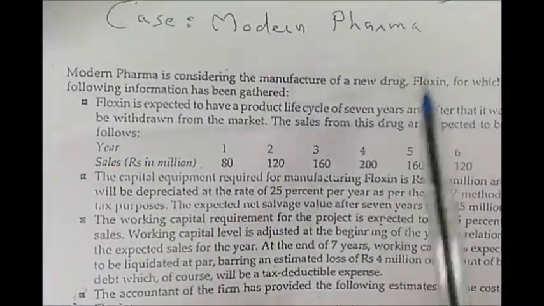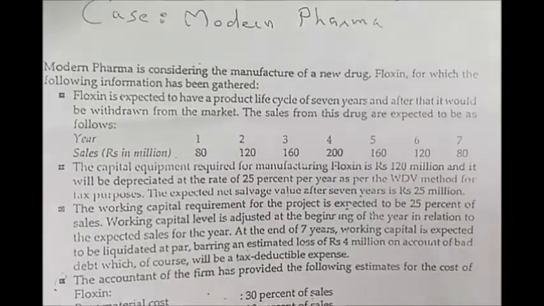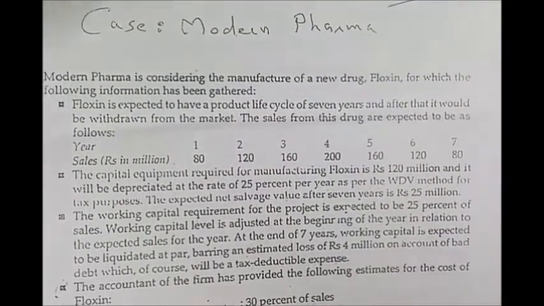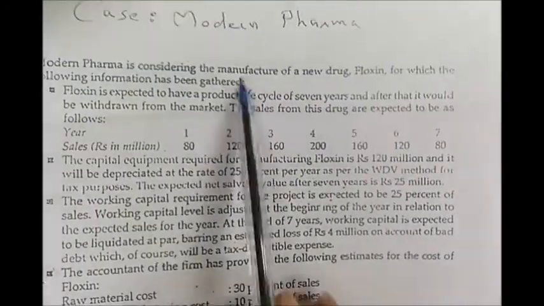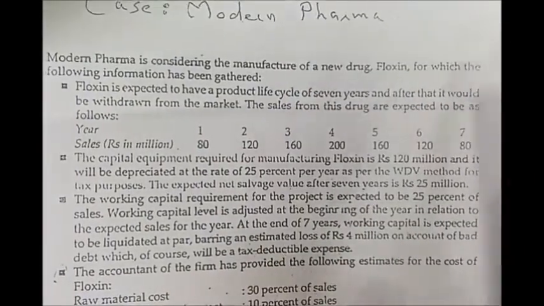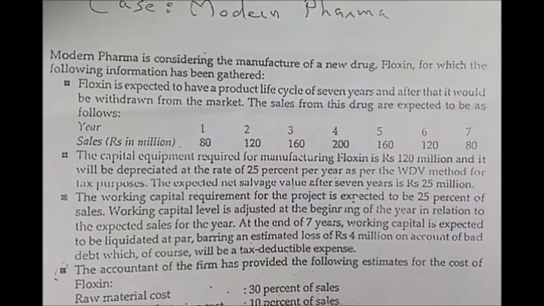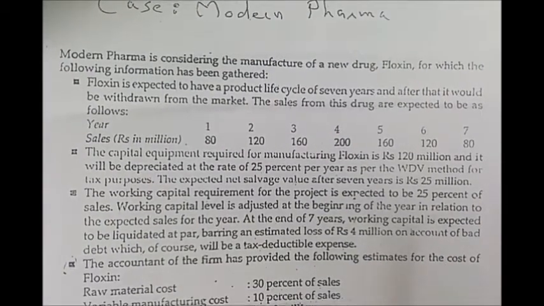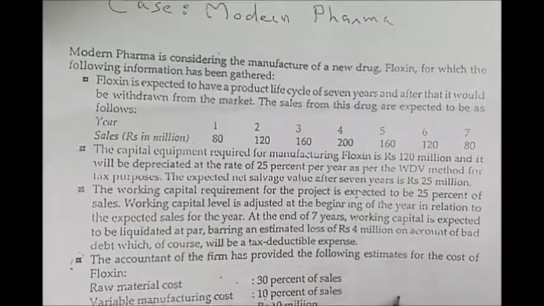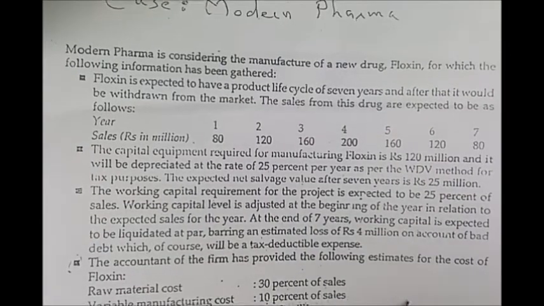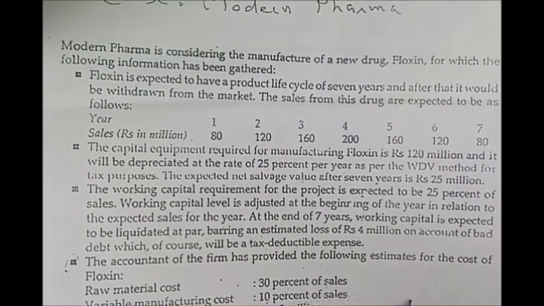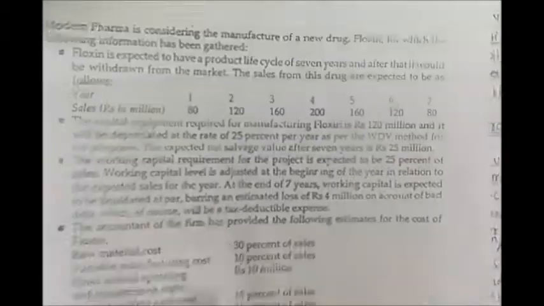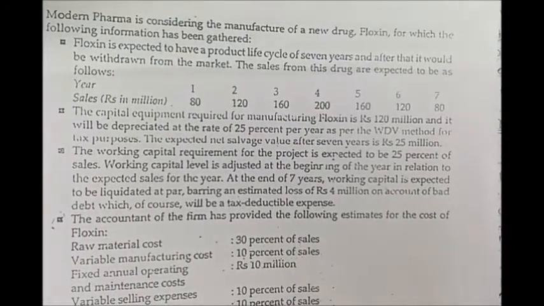Now we will be looking at the case Modern Pharma for understanding cash flow projections. In the case of Modern Pharma, they are considering manufacturing a new drug, Floxin. Now I just referred to incremental cash flows. Modern Pharma has two options: either it can manufacture this drug or it will not manufacture this drug. So in this case, whatever information is given to us is incremental only.